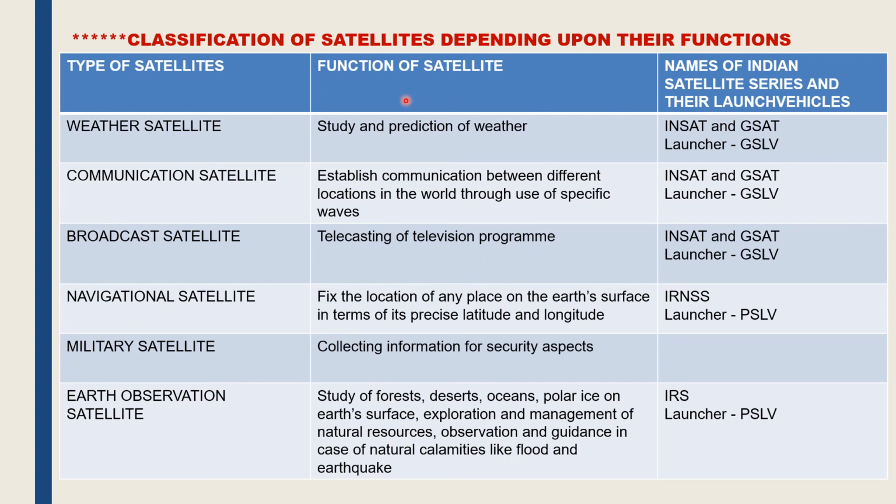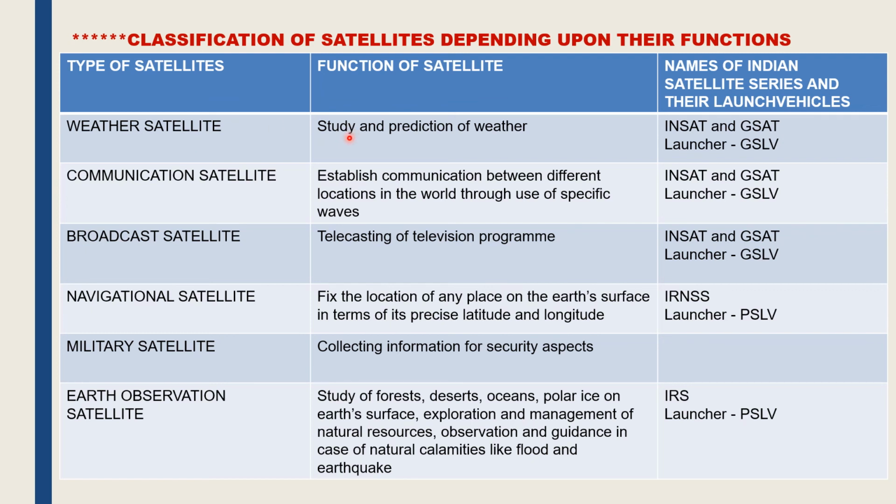The classification of satellites and their function is summed up in the form of a table. You can see that this topic is very important. This table is given on page number 137 of your textbook and you have to learn this table by heart. You must know the names of the different satellites along with their functions, as this question has been asked almost every year. So the types of satellites are weather satellites.